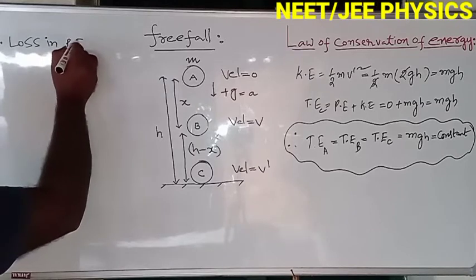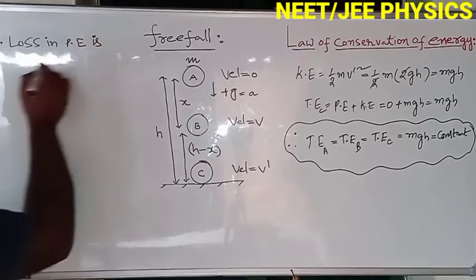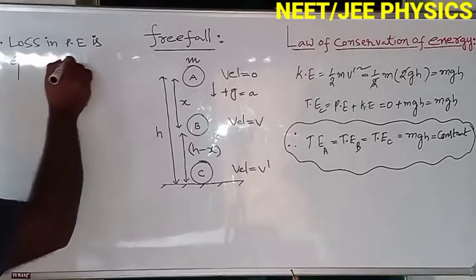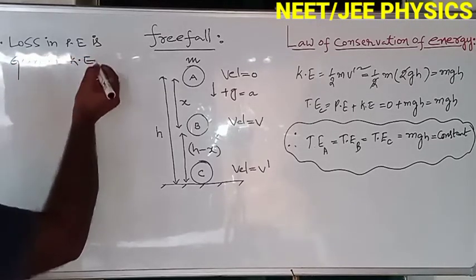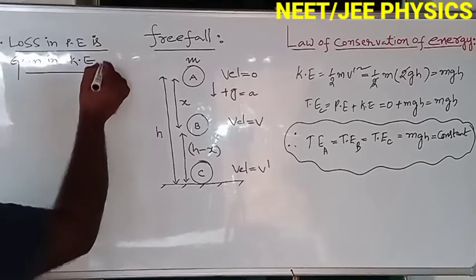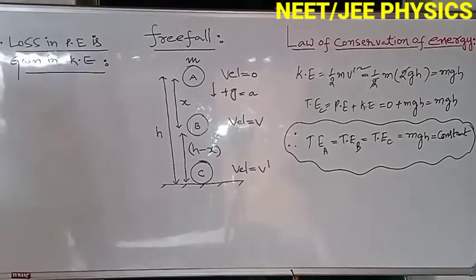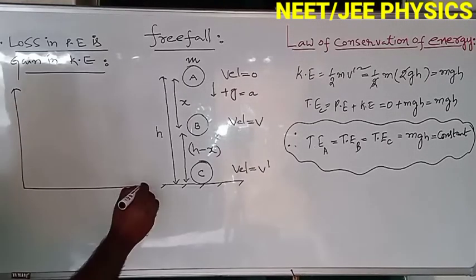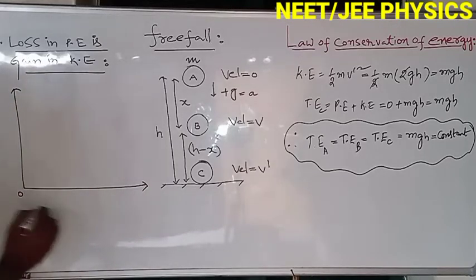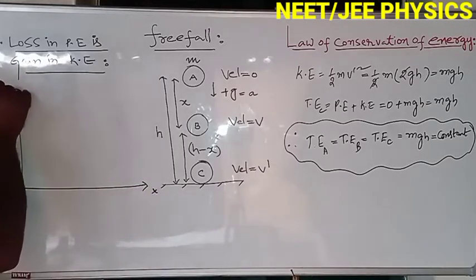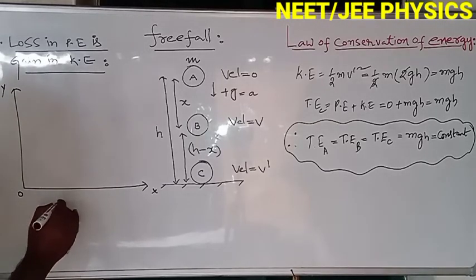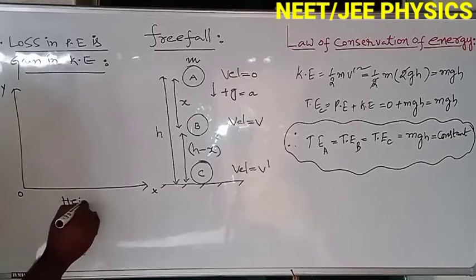Here energy is transferred from one form to another form, and the loss in potential energy is equal to the gain in kinetic energy. These points we are going to discuss now. These two points, the loss in potential energy equal to the gain in kinetic energy, and energy transferring from one form to another, we can understand by observing this graph.